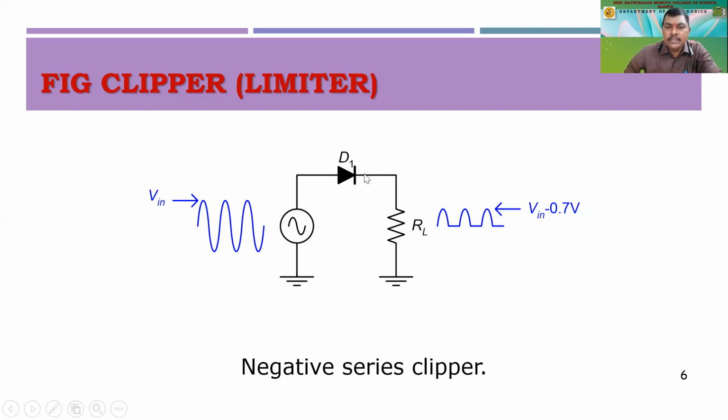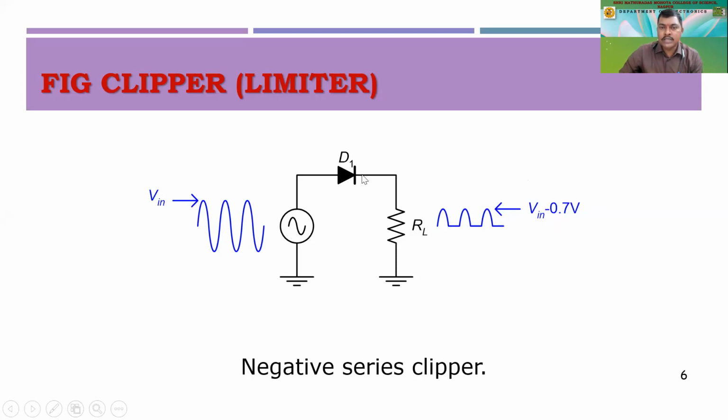So as soon as we apply this, there should remain 0.7 volts across the diode. So 0.7 volt is going to be dropped across this, which is going to be utilized by the diode. So the total voltage that we have is V in, the peak voltage. So V in will be the peak voltage, and we have to subtract the 0.7 volt which we expect to be dropped across this diode. Therefore, the output will be approximately equal to V in minus 0.7 volt. Now I guess you have understood why this 0.7 volt is being subtracted.